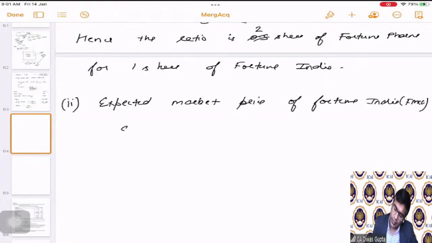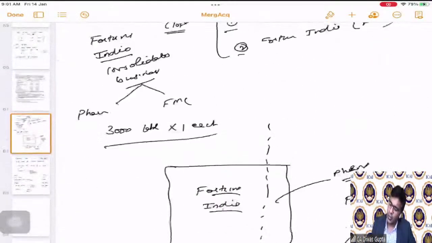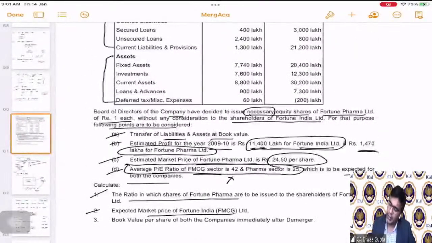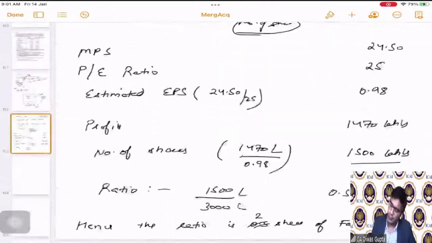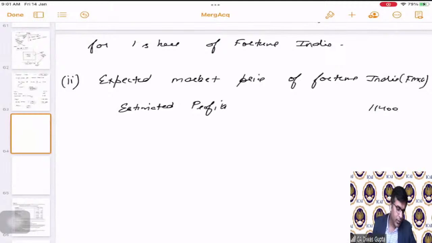Correct. So this is going to be estimated profits. We are given in the question as 11,400, correct? And the number of shares.